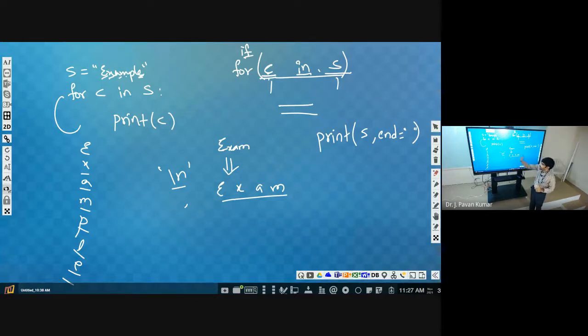So how can we write this program? Same thing, right? S will be given. For C in S, print, what do we have to print? C only. Then comma, end is equal to double quotes with a space. Got it? That means one character will be printed, then it will end with a space. The next character will be printed, end with a space. Like that it will continue.